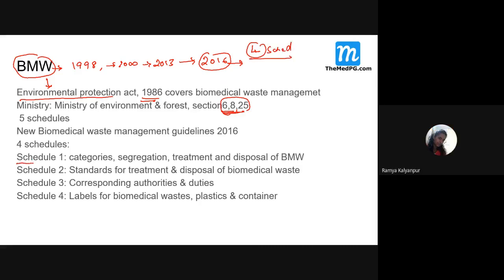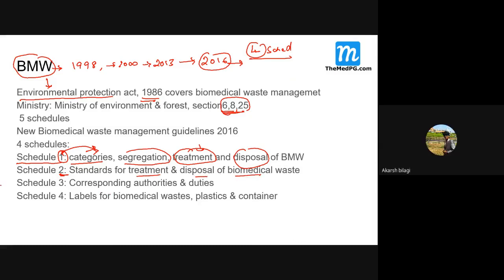So let me tell you what these schedules are. Schedule 1 of BMW, biomedical waste, describes how to categorize the biomedical waste, then how to segregate. Like we have seen earlier, there were paper waste or general waste or sharp waste. So how to separate this waste, then how to treat them, that means what chemicals or things to be added to make them inert, then how to dispose of this. All these things are described in which schedule? Schedule 1. Schedule 2 talks about standards for treatment and disposal of biomedical waste.